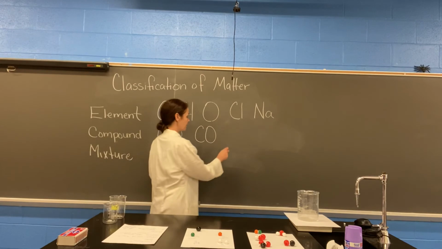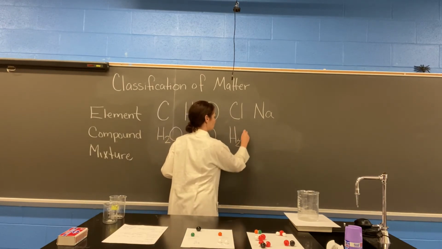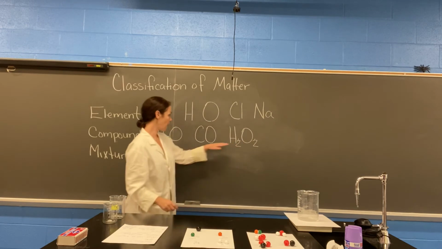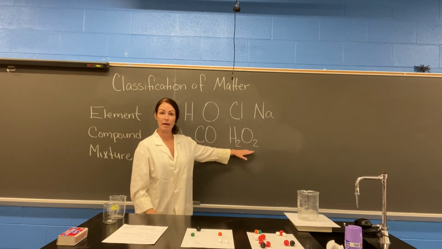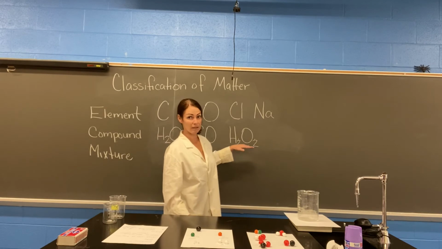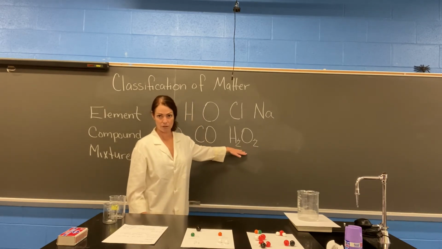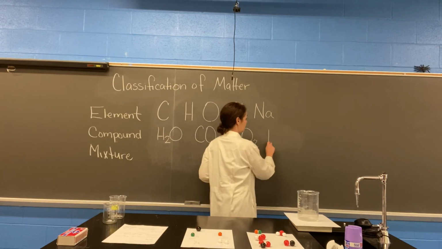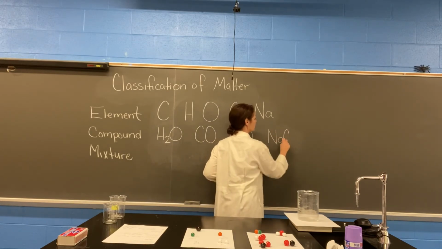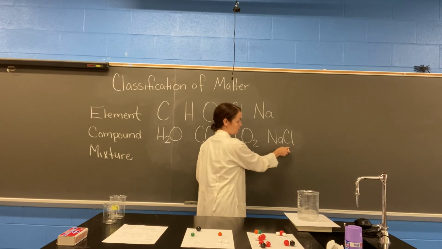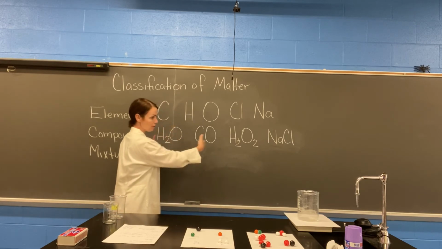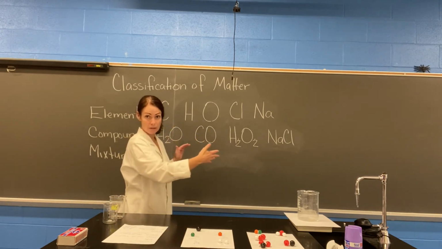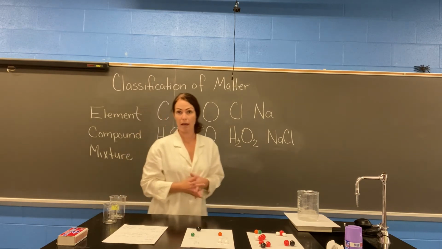We also have things like H2O2. H2O2 looks a lot like H2O, but it's not the same thing at all. It has an extra atom of oxygen, and that makes it hydrogen peroxide, and you can drink it and it won't kill you, but it will make you vomit until everything is out of your stomach. So you don't want to do that. And then we also have something that we talked about already. Sodium chloride, or salt, is 1 sodium atom and 1 chlorine atom. Those are all examples of compounds, and sometimes you'll have more than 2 elements in a compound. But typically these are things that we're going to be looking at in science.